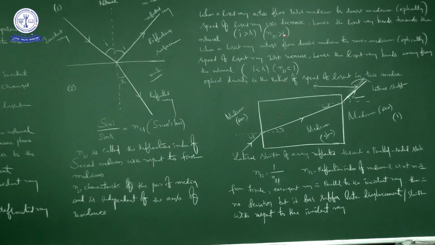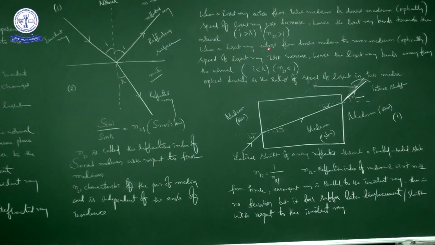So why it is important: refraction is nothing but light traveling from one optical medium to another optical medium. Otherwise, no discussion. So what is the definition of refraction? The light ray bends at the point of separation of both media when it travels from one medium to another medium. It may travel from air to water, from water to air, or from glass to water. So the two media are not fixed; it depends on the situation. That's why what happens when it enters from one medium to another is very important here.